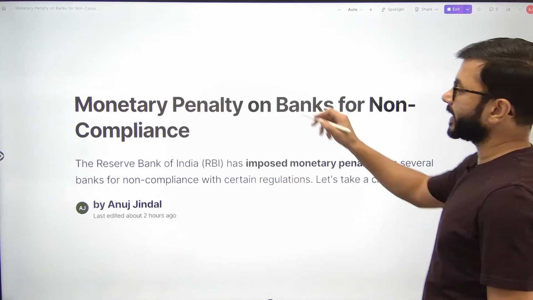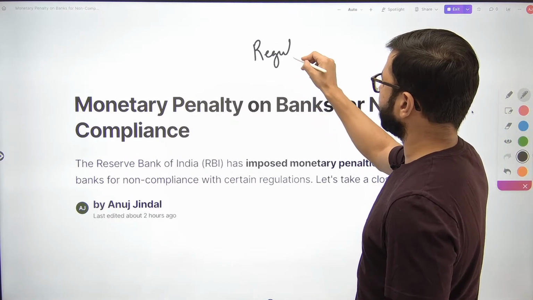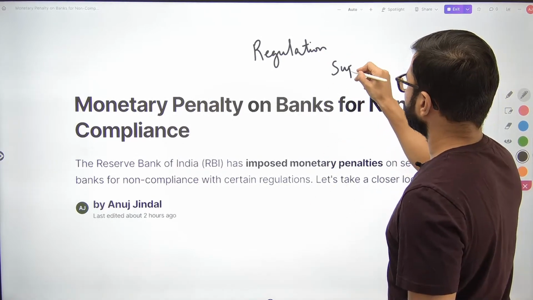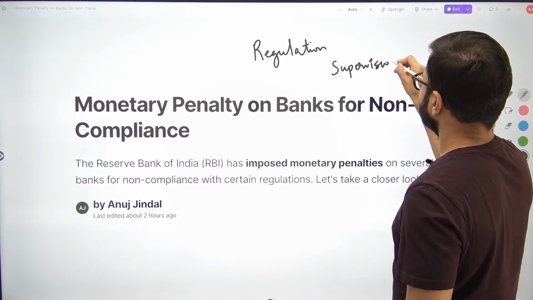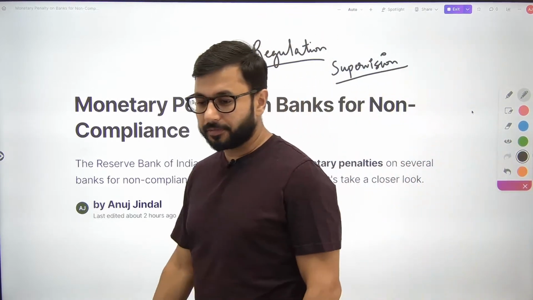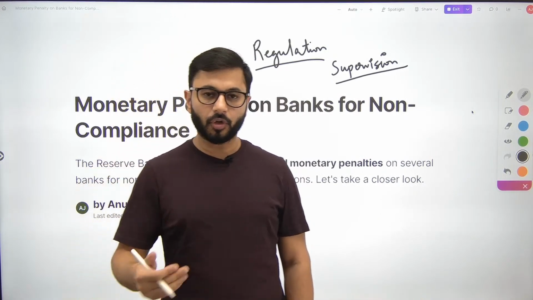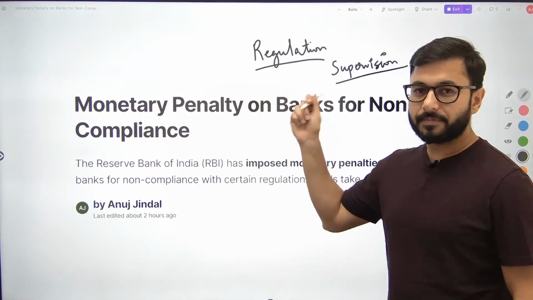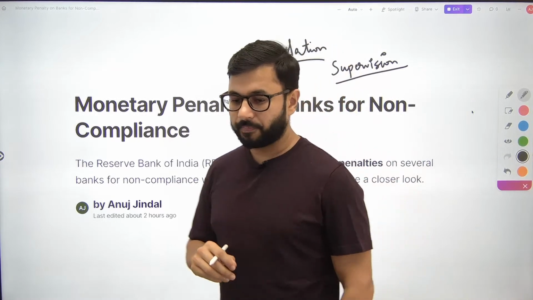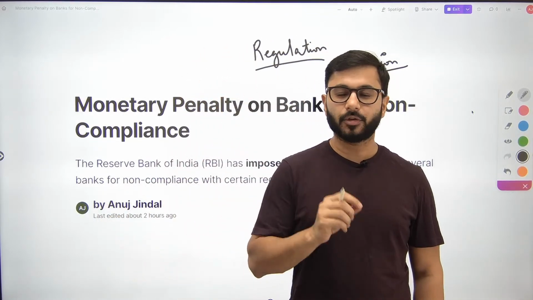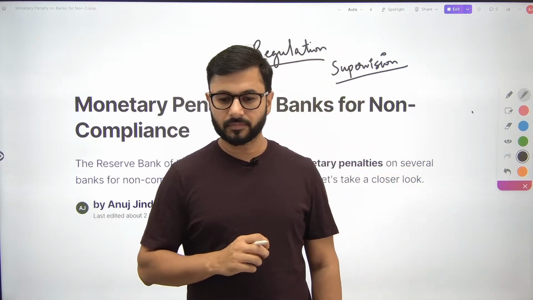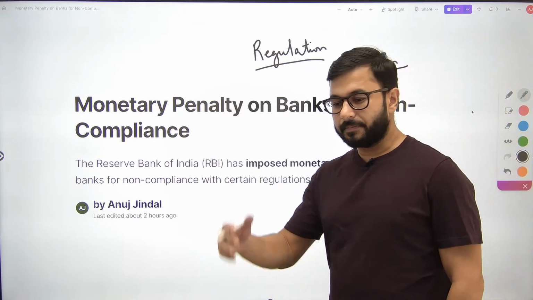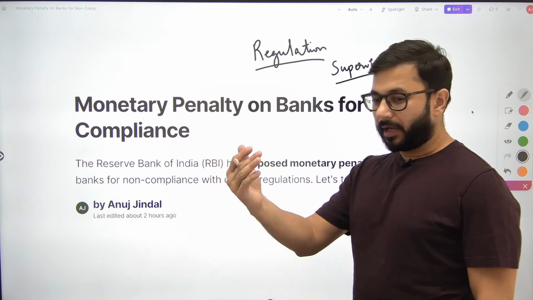What is the difference between regulation and supervision? Can someone tell me? For this one, they have imposed penalty for failure to comply with regulations. But there is some difference between regulation and supervision, because all of you are new students preparing for RBI, probably for the first time. This is a very basic question that you should be aware about. Can anyone type and tell me the difference between regulation and supervision? Keep answering in the chat box.